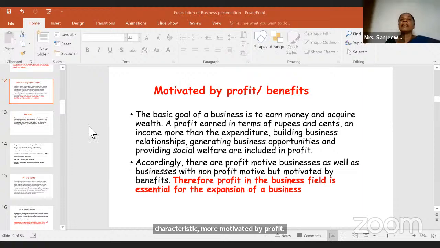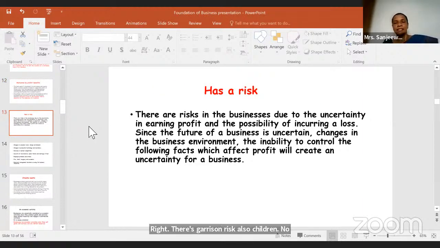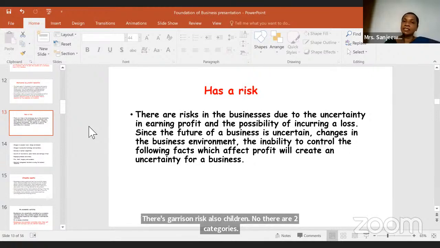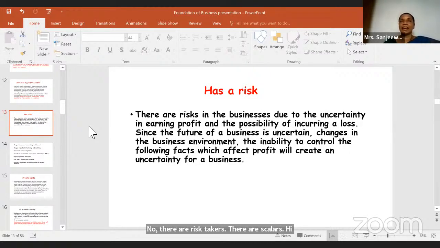Then there is a risk also, children. There are two categories: risk takers and risk averse, right? If you are a risk taker, you can be an entrepreneur. If you want to be an entrepreneur, you have to face risk. If you're going to do a business, you have no other choice. Sometimes you might gain a profit, sometimes you might not.